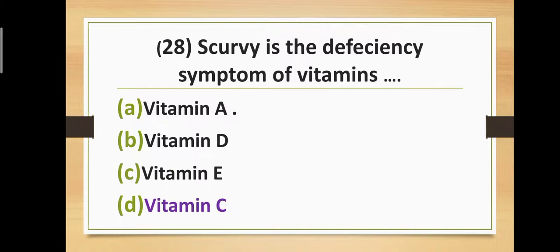Question number 28. Scurvy is the deficiency symptom of vitamins. Option A, vitamin A. Option B, vitamin D. Option C, vitamin E. And option D, vitamin C. The correct answer is option D, vitamin C. Scurvy is the deficiency symptom of vitamin C.